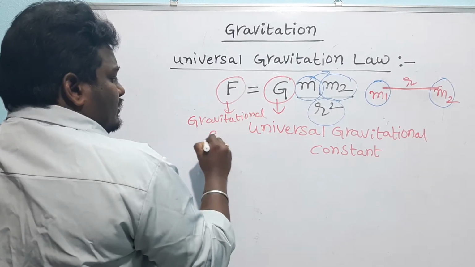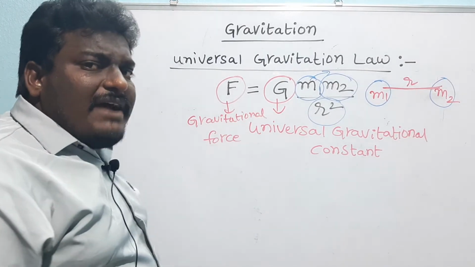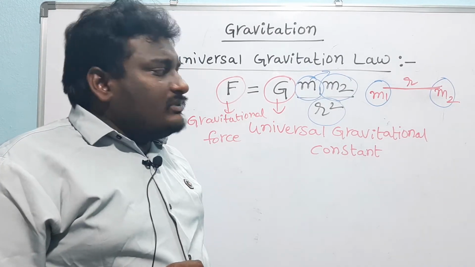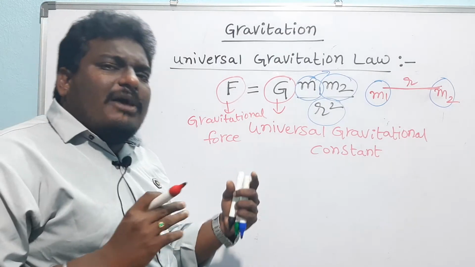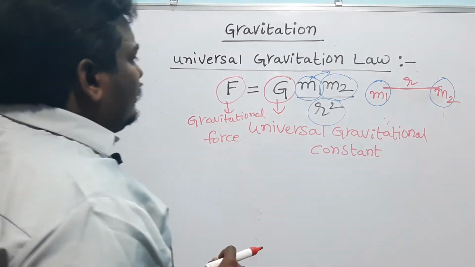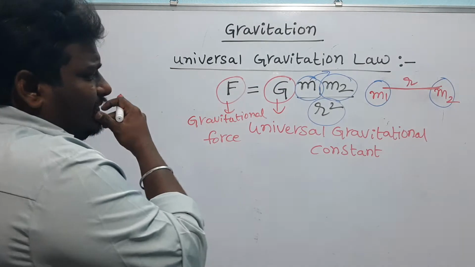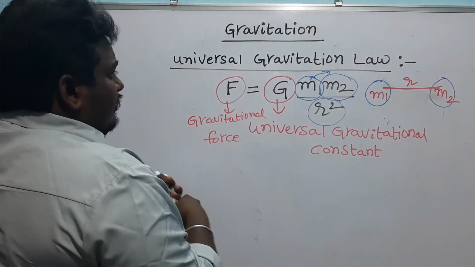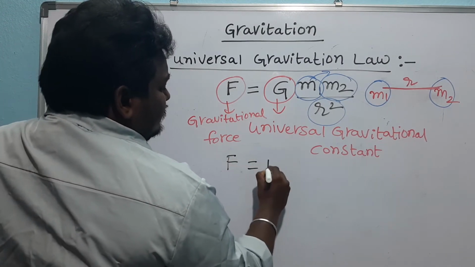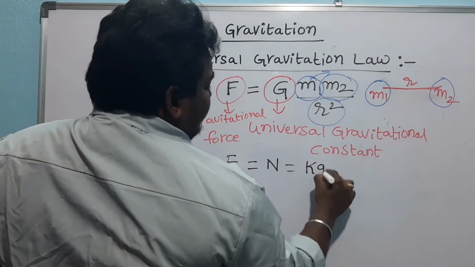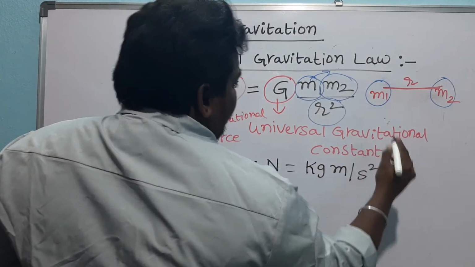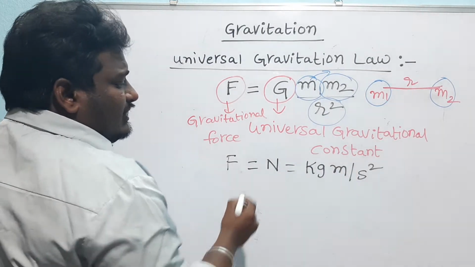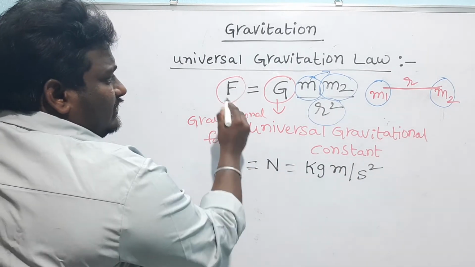So this gravitational force is an attractive force and it is a universal force. Okay, it is universal. Every object attracts other objects. Actually, force units are newtons, that is nothing but kg meter per second square. But what about the units of the universal gravitational constant? Come on, let us find out.